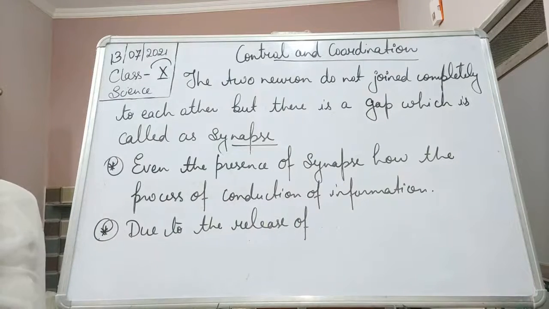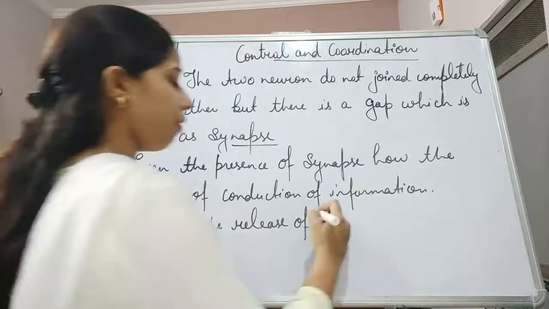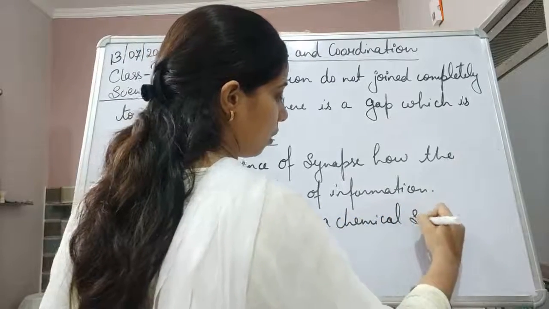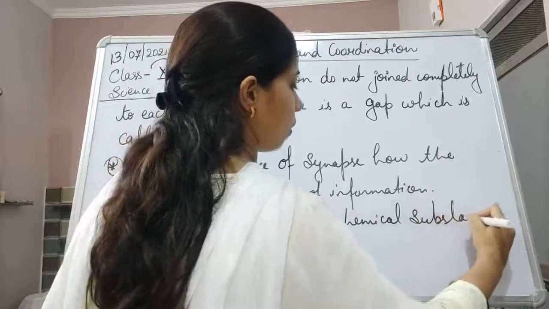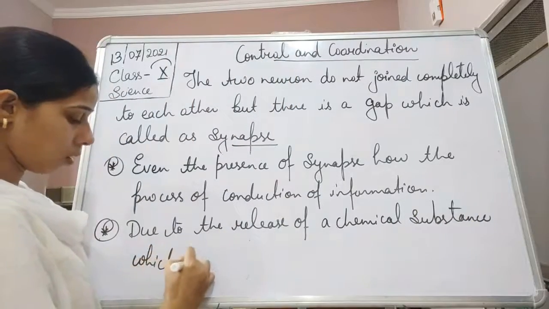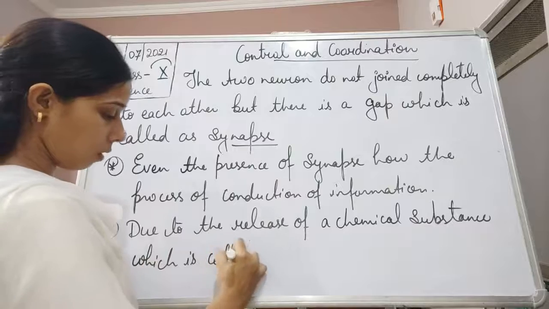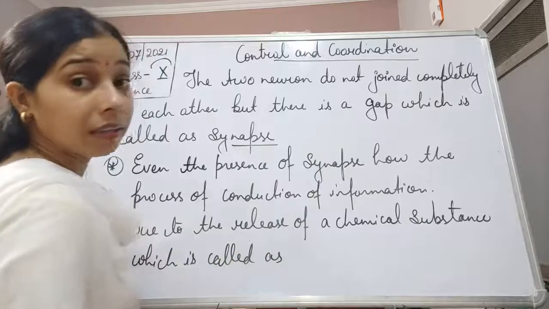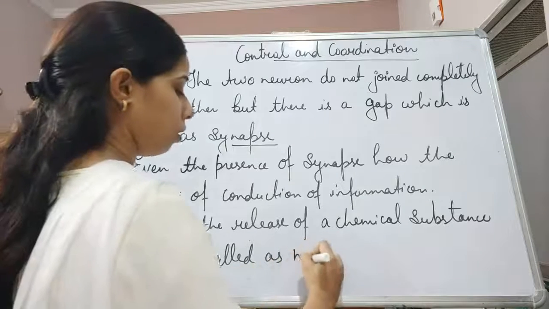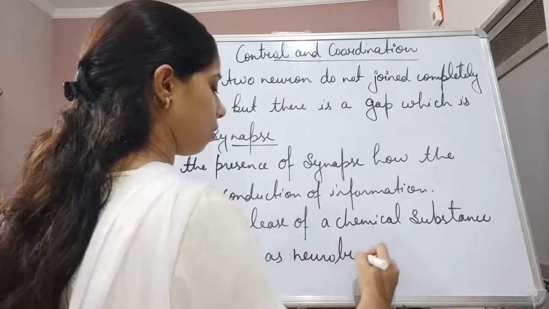Okay? Due to the release of a chemical substance which is called as neurotransmitter.